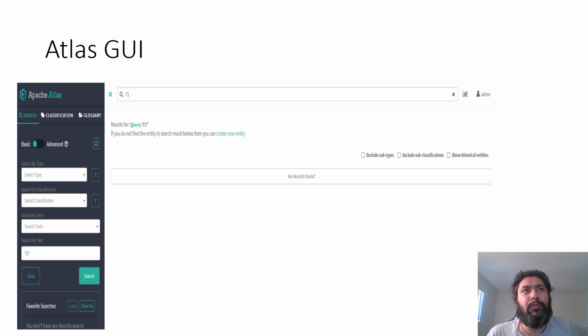Now coming to the other part of it, that is the GUI interface. The interface that you see right in front of you on the screen is the typical Atlas GUI interface. There are other interfaces also that you might see in other videos regarding Atlas, but that is because Atlas is part of a bigger system there, so that GUI doesn't look similar to this.